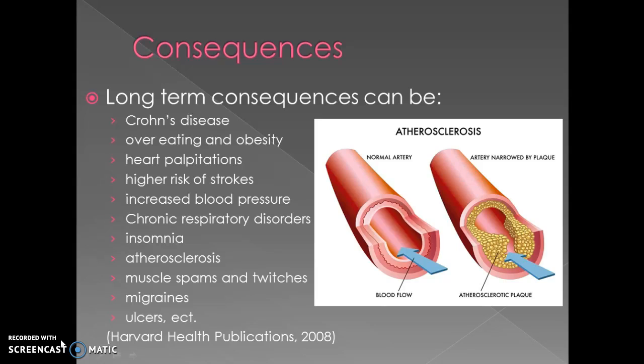The consequences in the long term would be Crohn's disease, overeating and obesity, heart palpitations, higher risk of strokes, increased blood pressure, chronic respiratory disorders, insomnia, atherosclerosis, muscle spasms and twitches, migraines, and ulcers. I put etc. there because you could also get diabetes, you could have problems with your liver. So there are a number of things that stress could actually impact on your body. If you look to the right there, that's just an example of what that would be. Just plaque buildup could cause one to possibly have a heart attack.